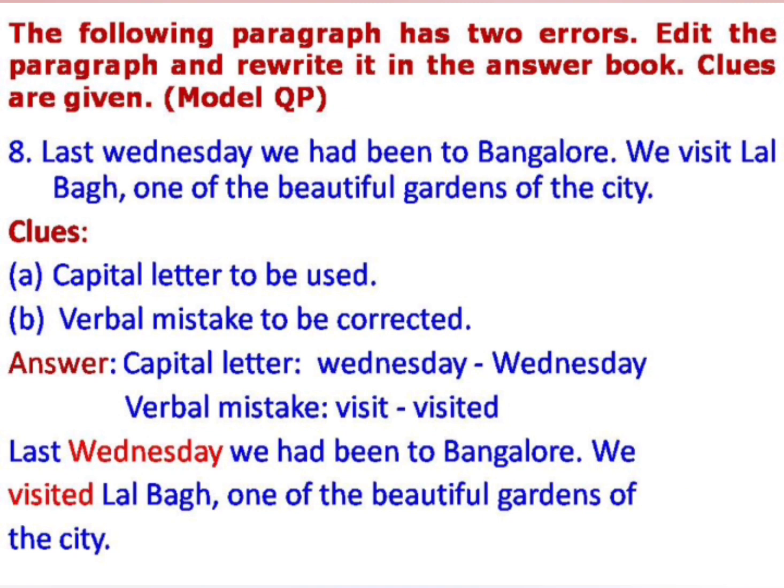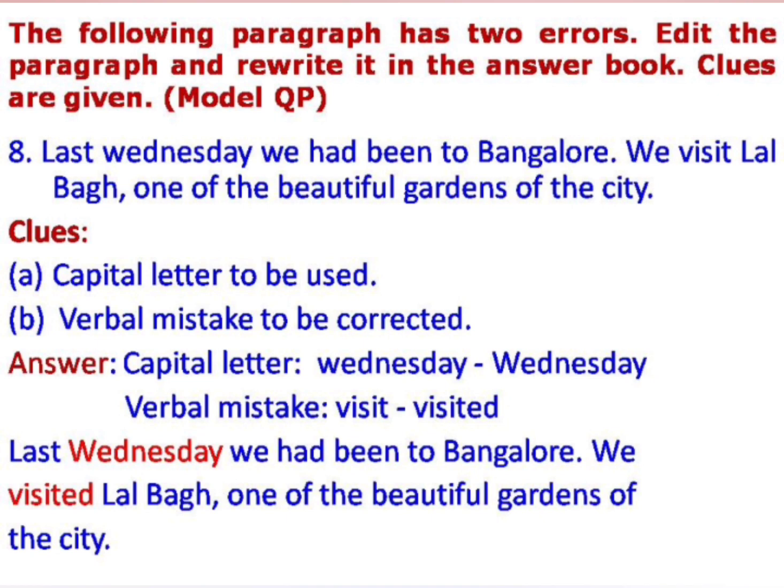The next question. This question has been taken from the model question paper. Last Wednesday, we had been to Bangalore. We visit Lal Bagh, one of the most beautiful gardens of the city. Clues: capital letter to be used, verbal mistake to be corrected. Look at the first sentence. Last Wednesday. Wednesday is a noun and it has to begin with capital W, right?